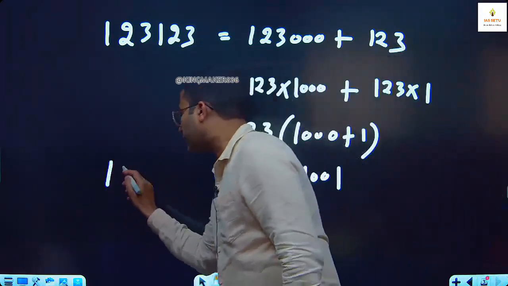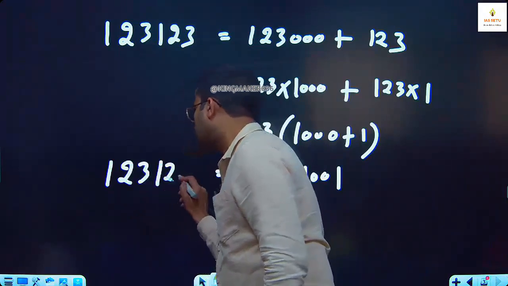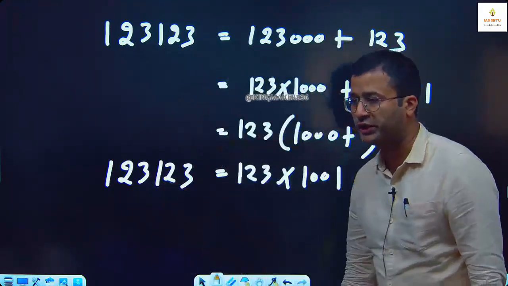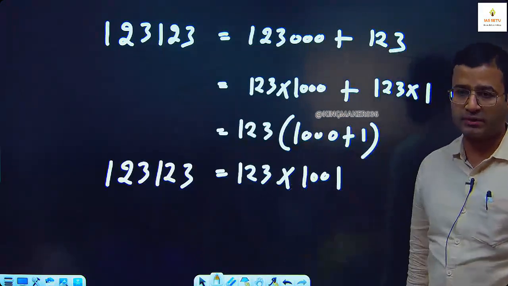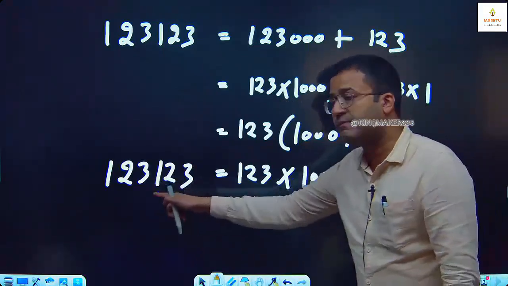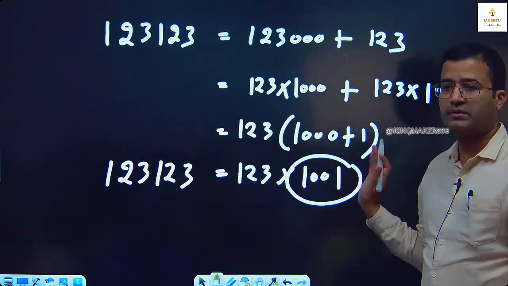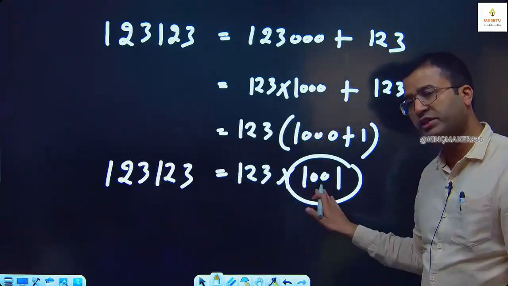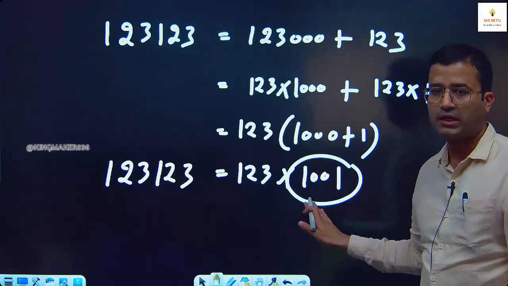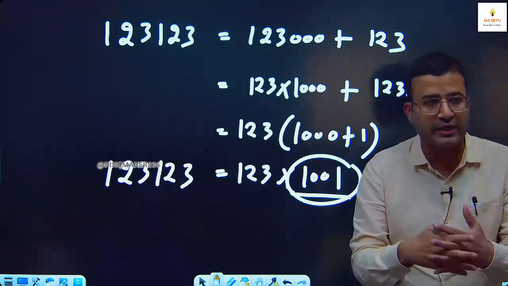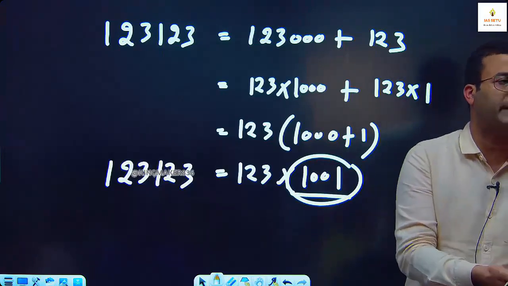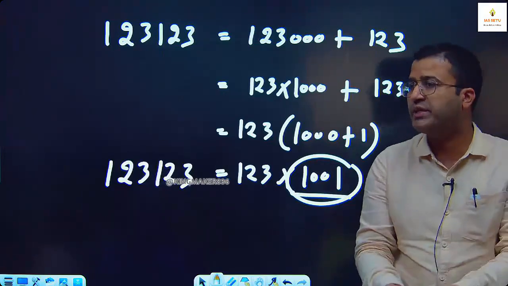So here, if we have the 6-digit number 123,123, we can express it as 123 into 1001. Can I say this number is a multiple of 1001? You have to focus on this 1001. Then I will connect the dots. I will tell you the concept here, which has been asked, and can be asked again and again.